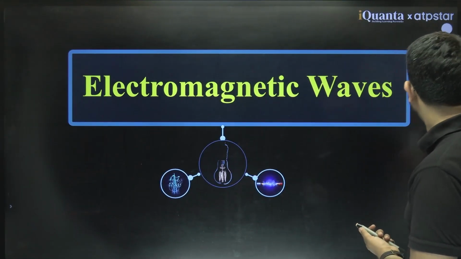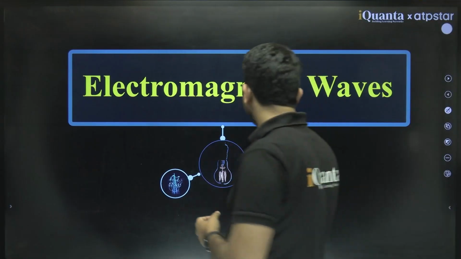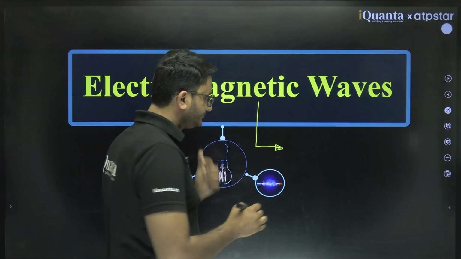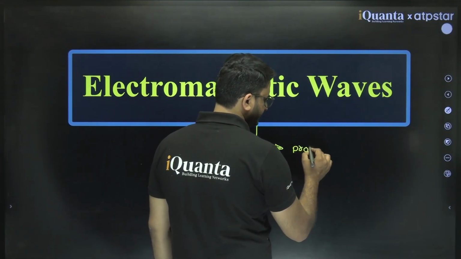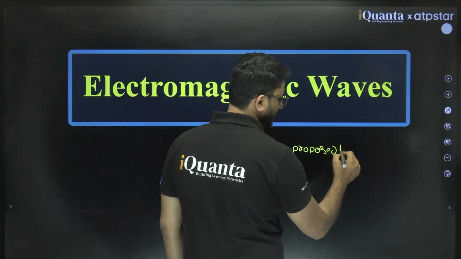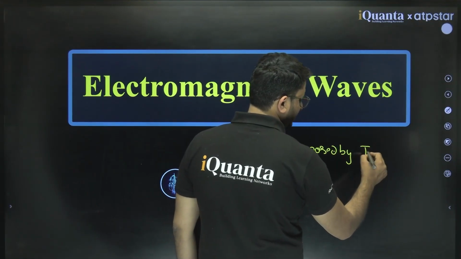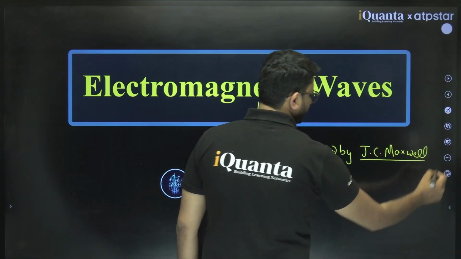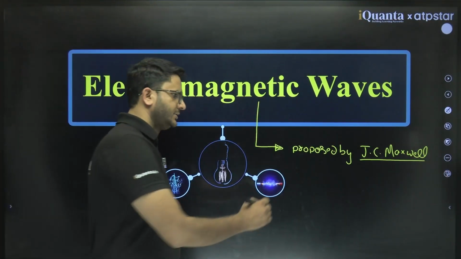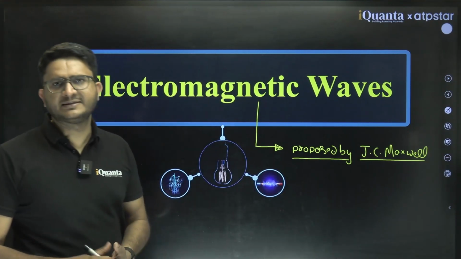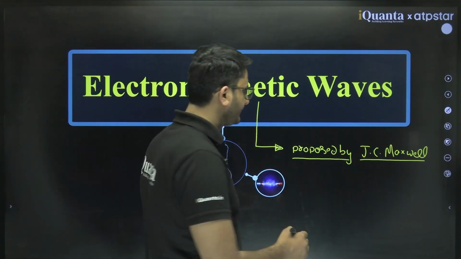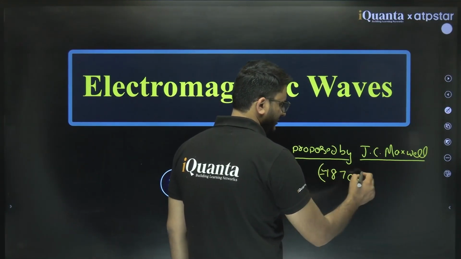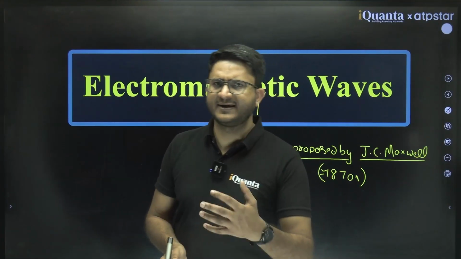Okay, so if I start this discussion, these electromagnetic waves were basically proposed by J.C. Maxwell. Maxwell theoretically proposed the existence of electromagnetic waves, and this discussion is happening around 1865 to 1870.